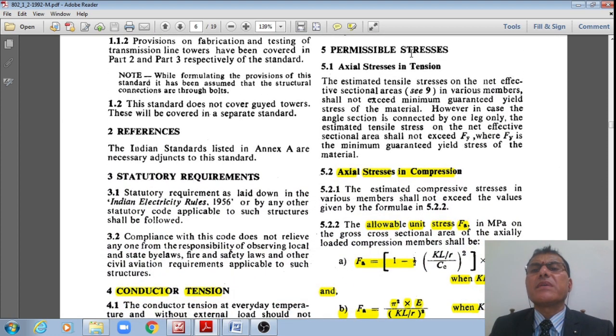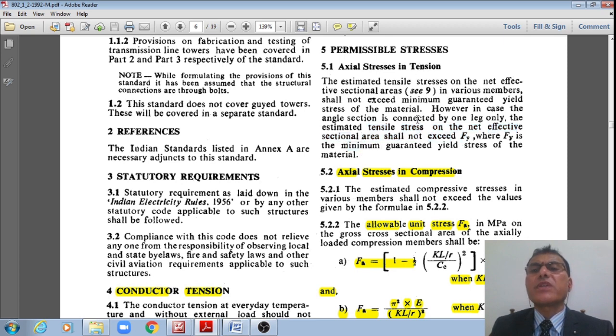And the permissible stresses, axial stresses in tension, shall not exceed Fy, right? The estimated tensile stress on the net effective sectional area should not exceed Fy, where Fy is the minimum guaranteed yield stress.